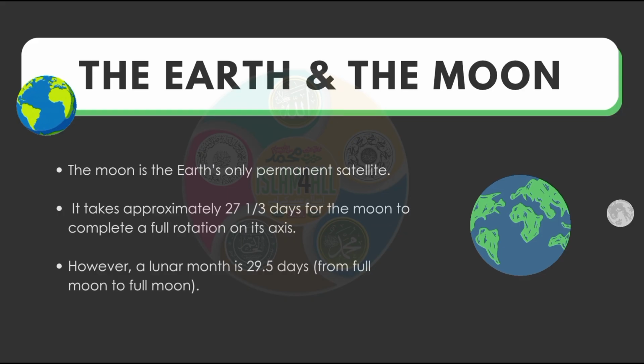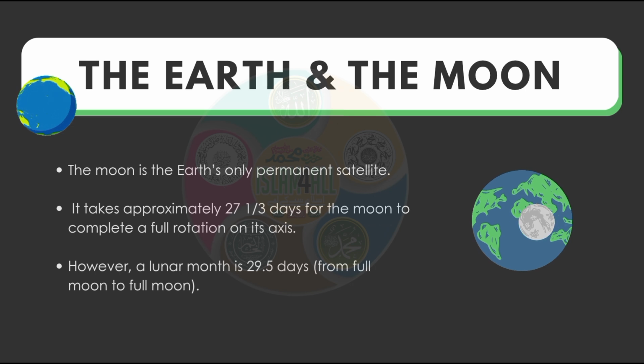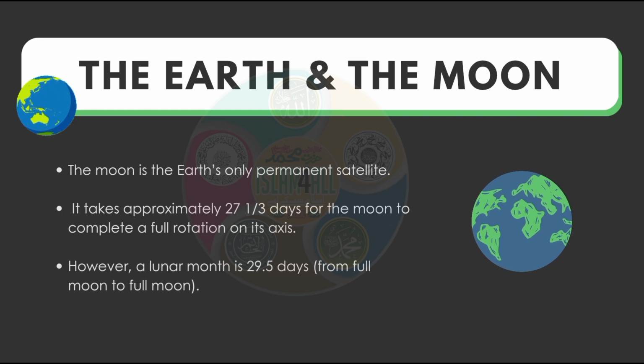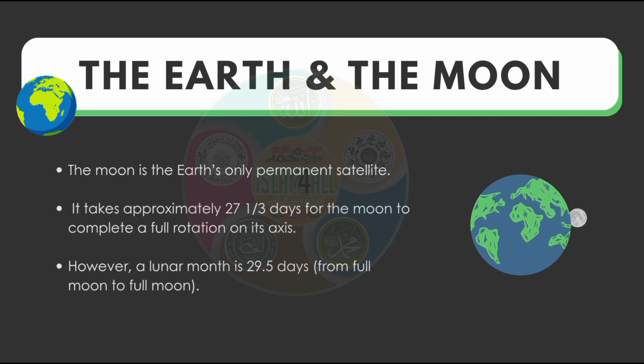The Earth or the Moon. The Moon is the Earth's only permanent satellite. It takes approximately 27 and 1/3 days for the Moon to complete a full rotation on its axis. However, a lunar month is 29.5 days from full moon to full moon.